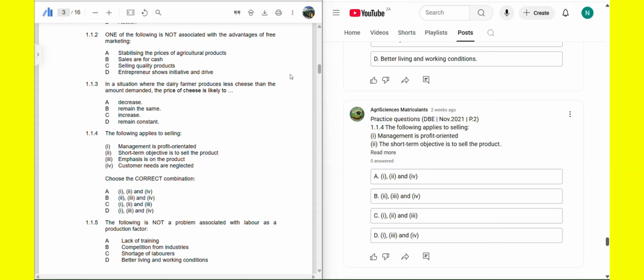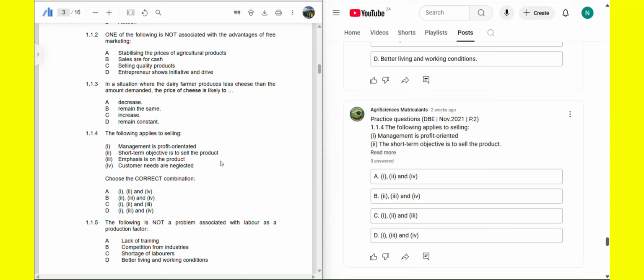Right. That is selling. It focuses on the needs of the seller. Right. So let's see. Customers' needs are neglected. Correct. Emphasis is on the product.